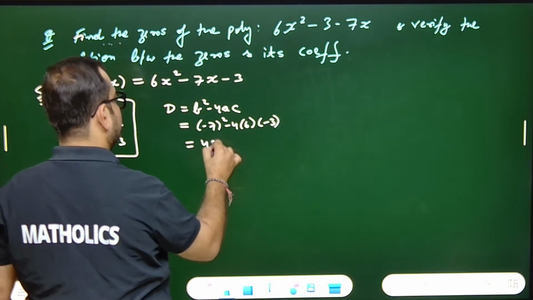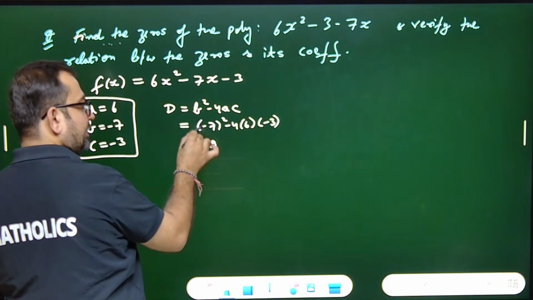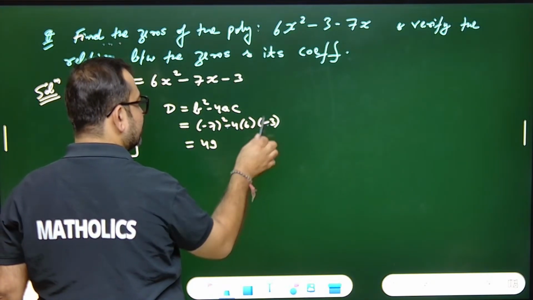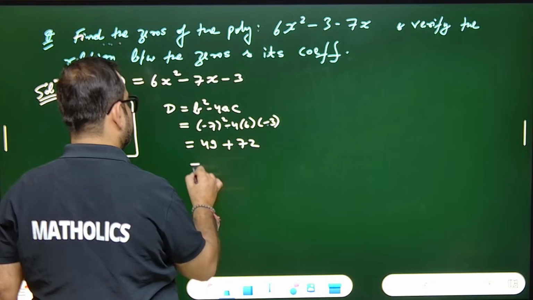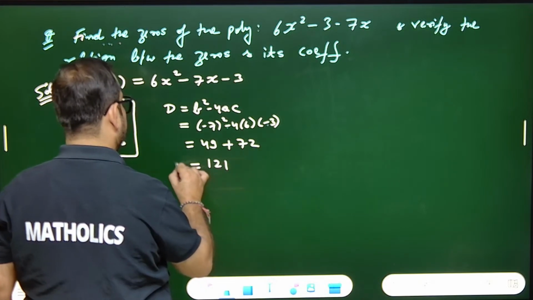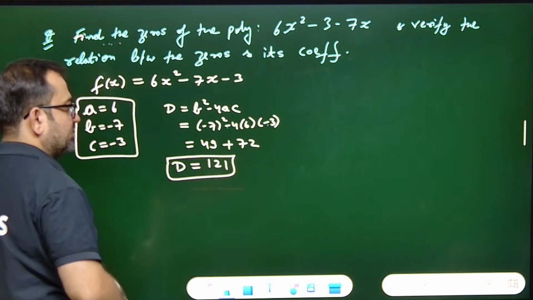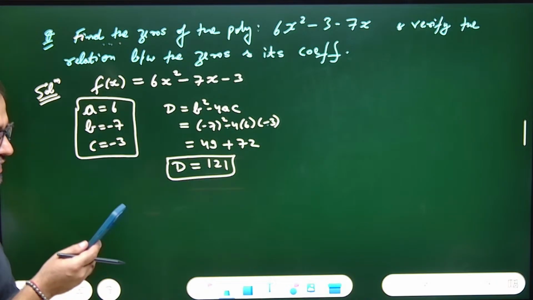7 square is 49. Minus, no worries. Negative square is also positive. But this minus into this minus is positive. 6 4s are 24, 24 3s are 72. So I guess it will be 121 if I am right. D will be 121. Check, check, check. It is 121. 49, 51. Yes, 121.